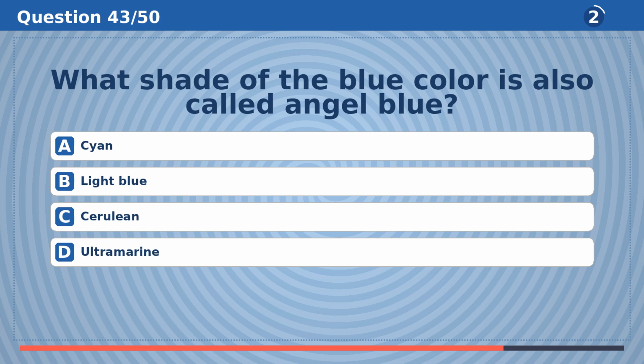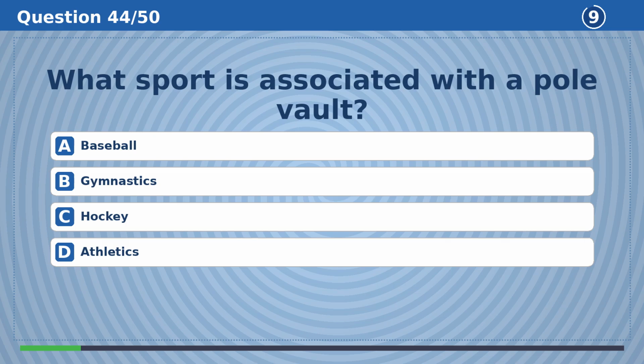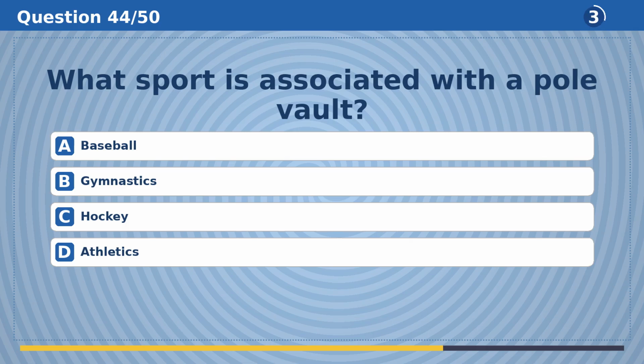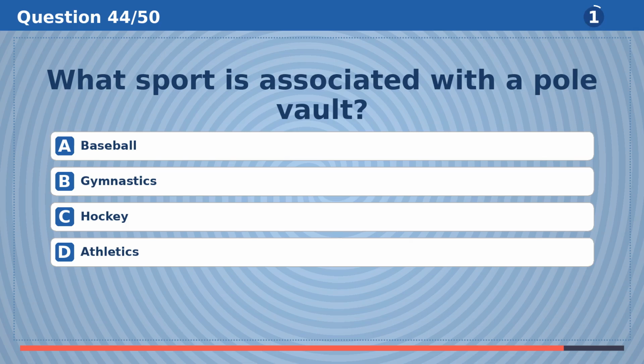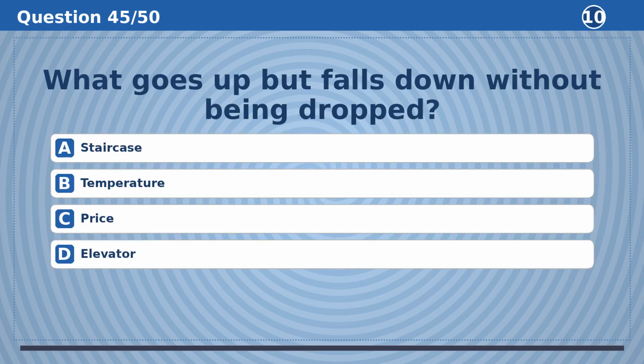What shade of the blue color is also called angel blue? The answer is B, light blue. What sport is associated with a pole vault? The answer is D, athletics.